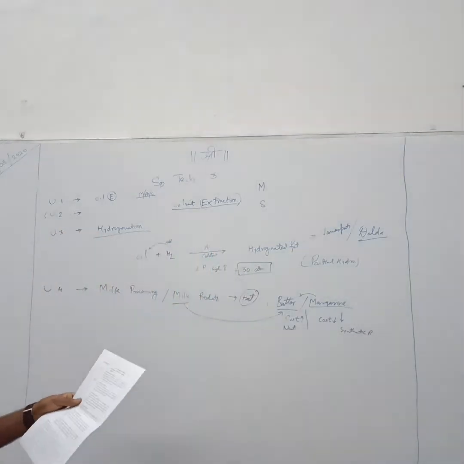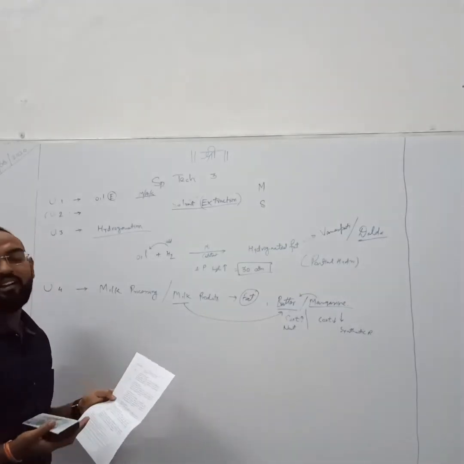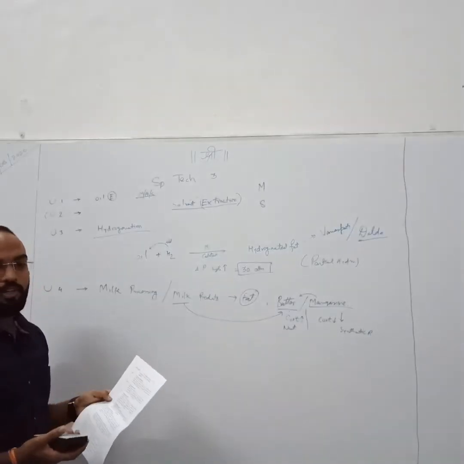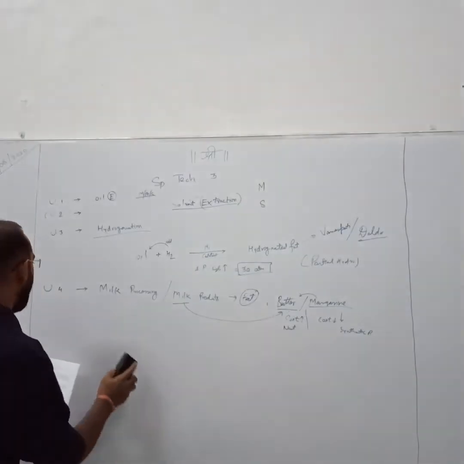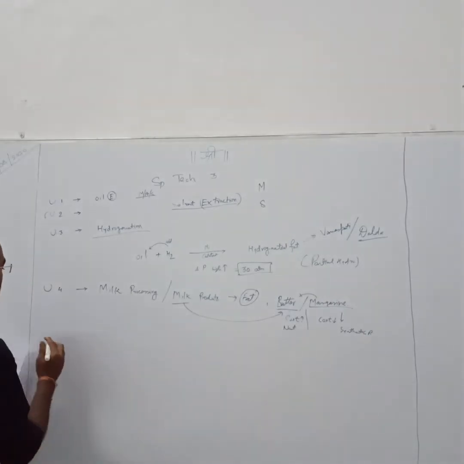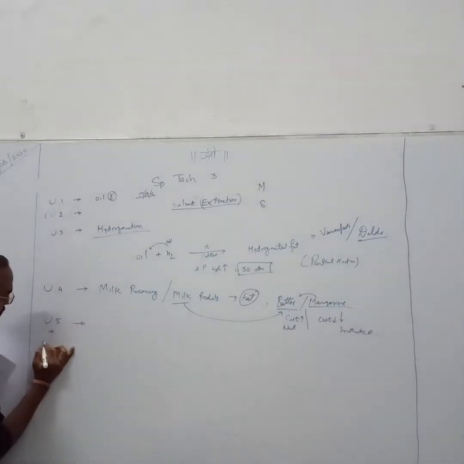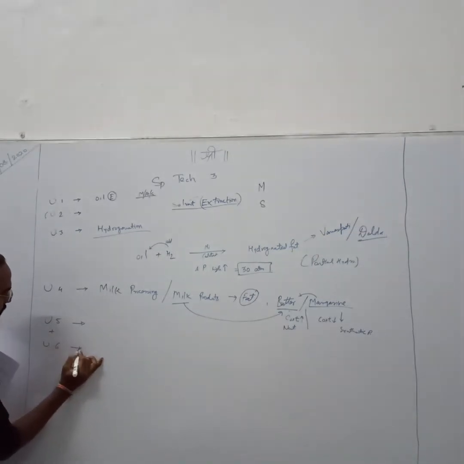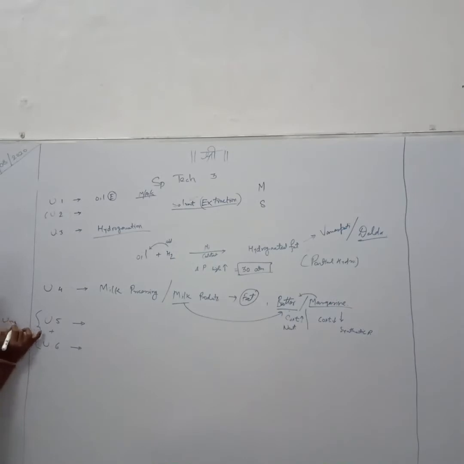I am trying to just deliver a few ideas and basic concepts about every individual unit in the refining subject. Later we will discuss each and every topic in detail. Next, unit number 5 plus unit number 6. We simply merge these two units and it will become unit 5.